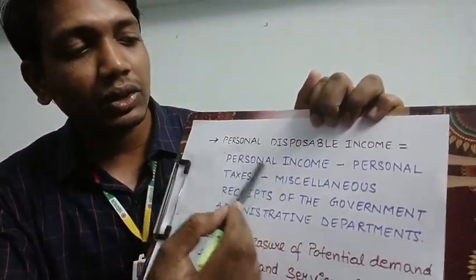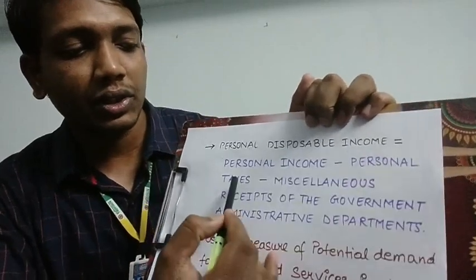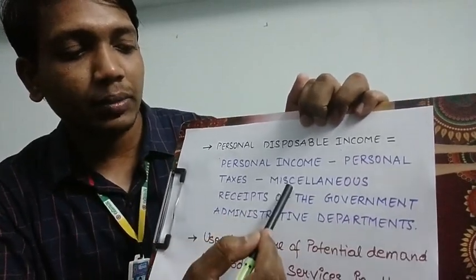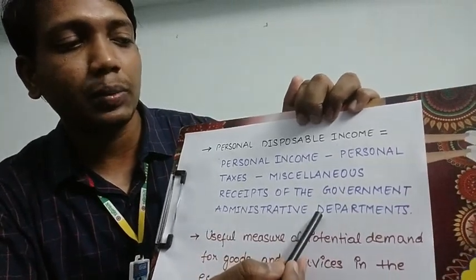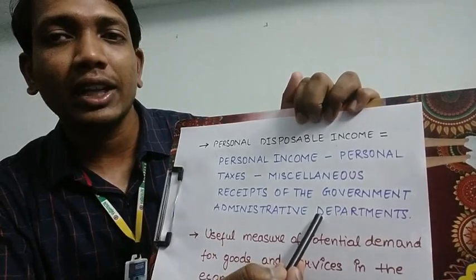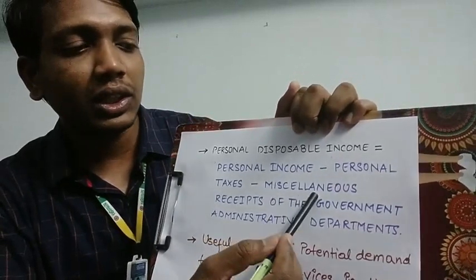Personal disposable income, as we can see here, is the personal income minus the personal taxes minus the miscellaneous receipts of the government administrative departments, which are non-tax payments. For example, I'm going on a bike somewhere to the market, and in between a police personnel stops me for not having a helmet. The police personnel would be charging me a certain amount, a fine.